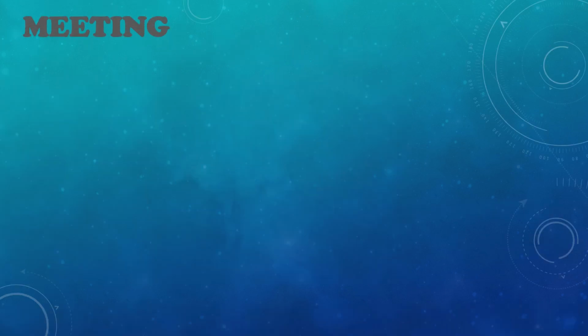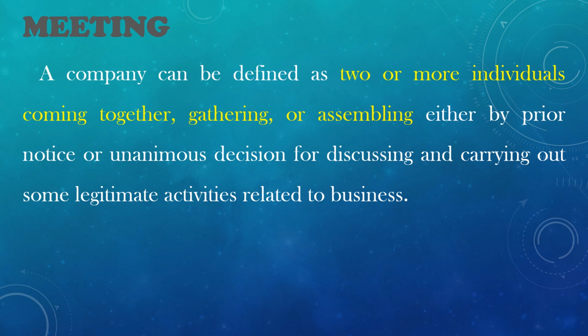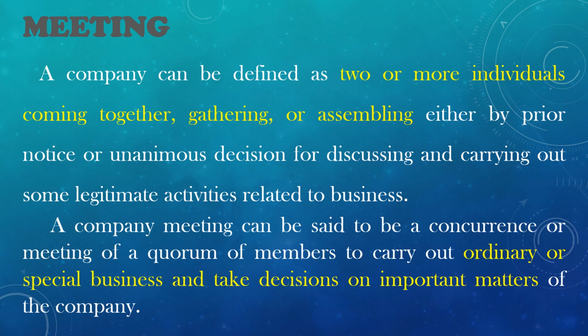First, what is a meeting? A meeting can be defined as two or more individuals coming together, gathering or assembling either by prior notice or unanimous decision for discussing and carrying out some legitimate activities related to business. Next, a company meeting can be said to be a concurrence or meeting of the quorum of members to carry out ordinary or special business and take decisions on important matters of the company.